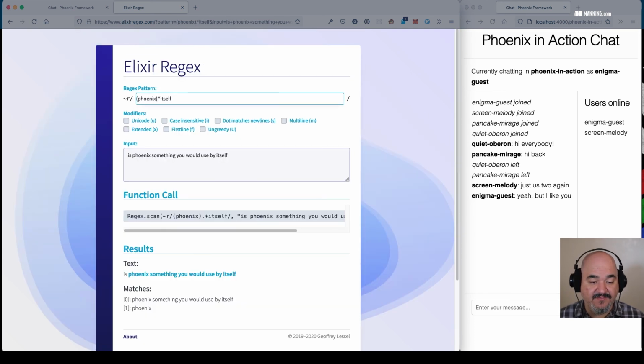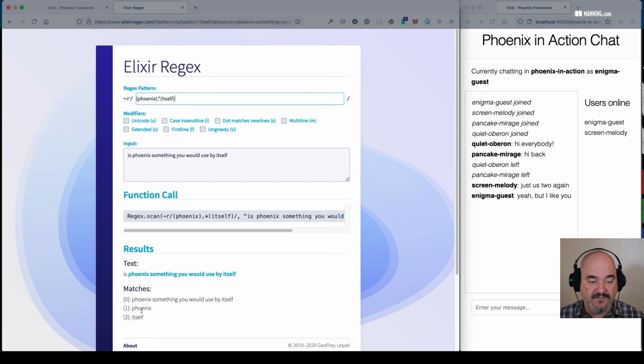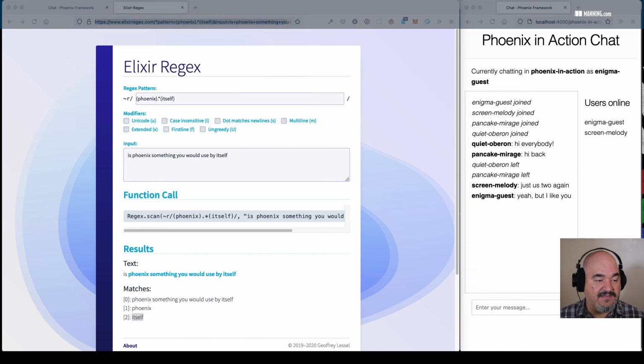It has real-time error handling as well. Our first match is Phoenix, and the next thing we wanted to match was itself. So we see match 1 is Phoenix, match 2 is itself. There are things you can do in LiveView that are really cool. You also see that the URL itself is being updated in real time, which is pretty cool, I think. I can copy and paste this, and you can go there and see the exact same thing, just from copying and pasting it to someone and saying, hey, I found this regex to work for your situation. Try that out.